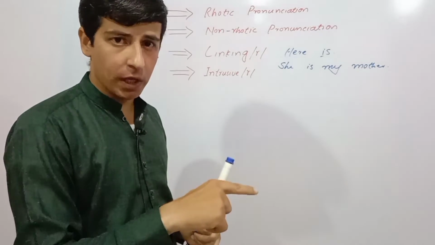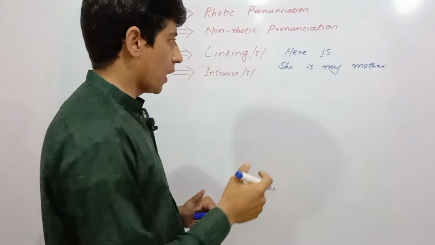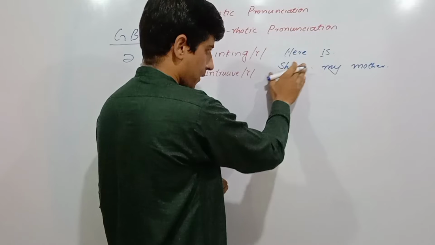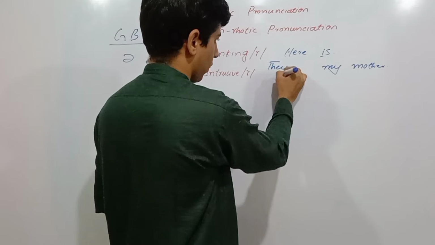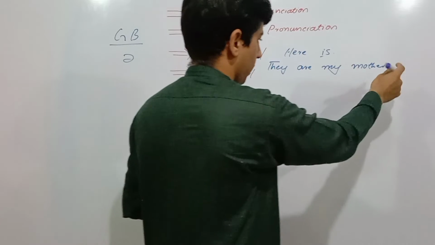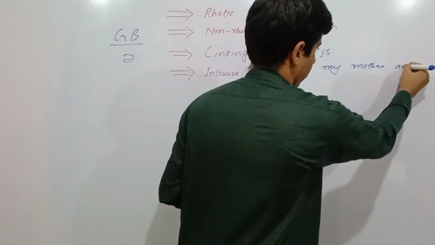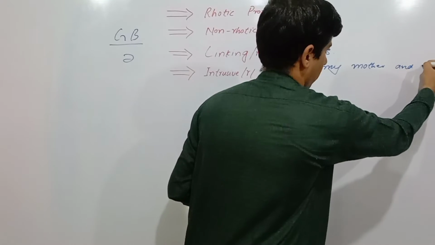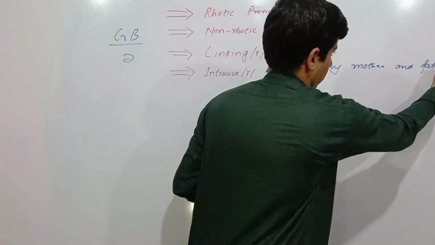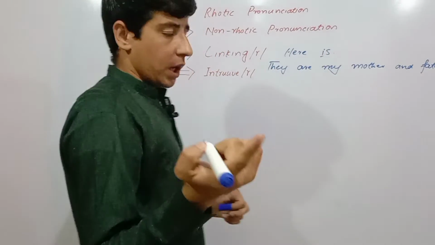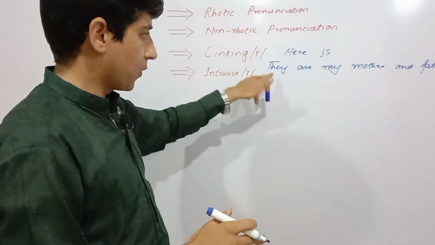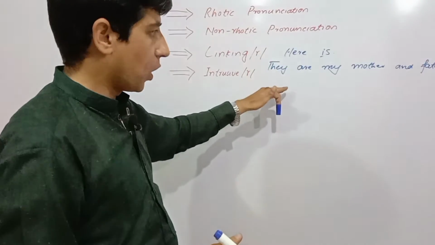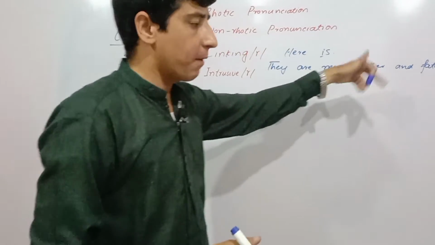If I use this sentence: they are my mother and father. The non-rhotic speakers also pronounce this sentence just like this: they are my mother and father.